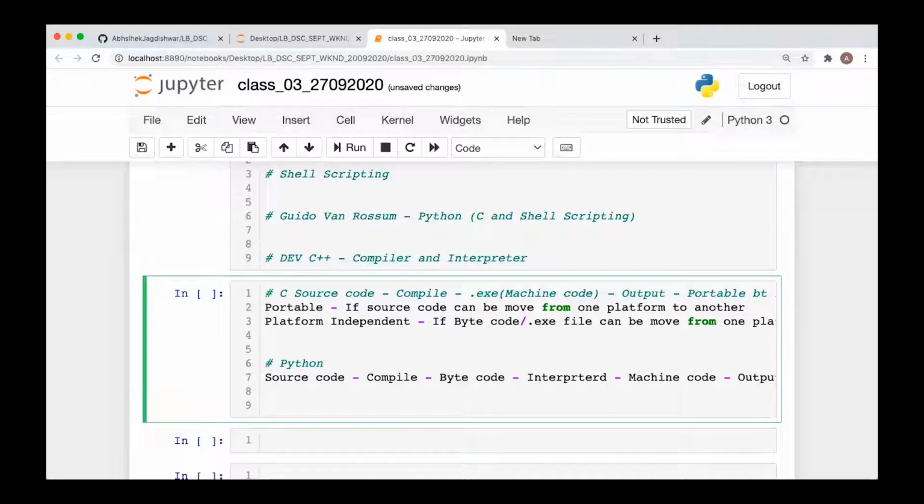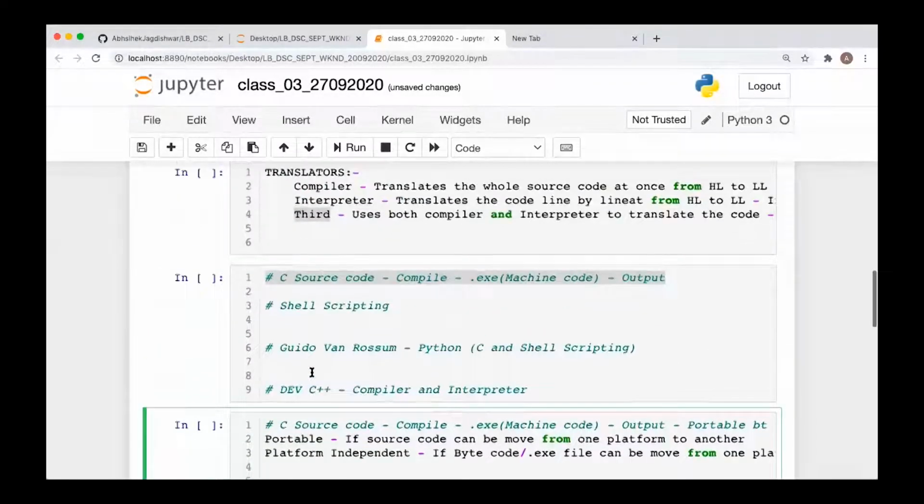So the bytecode which you are generating, you can move from one platform to another. This is what makes it platform independent and portable. You can move the source code of Python and C also, so they both are portable. C is also portable, Python is also portable.